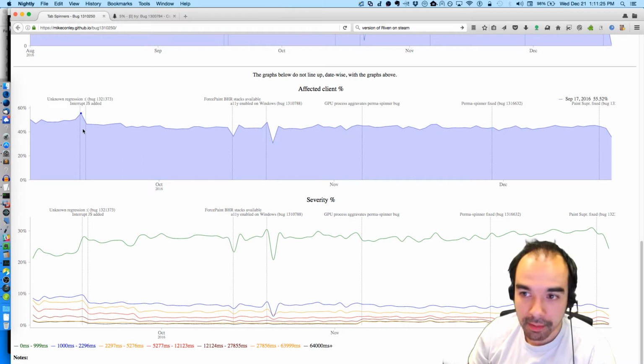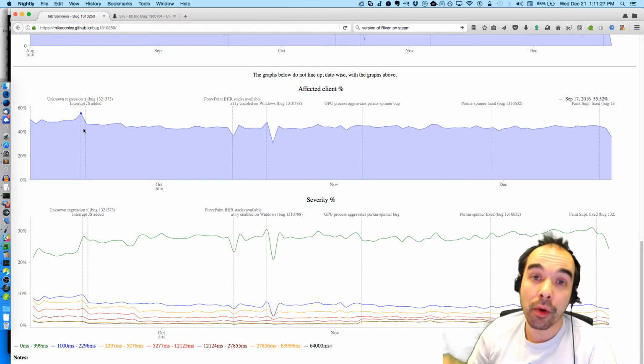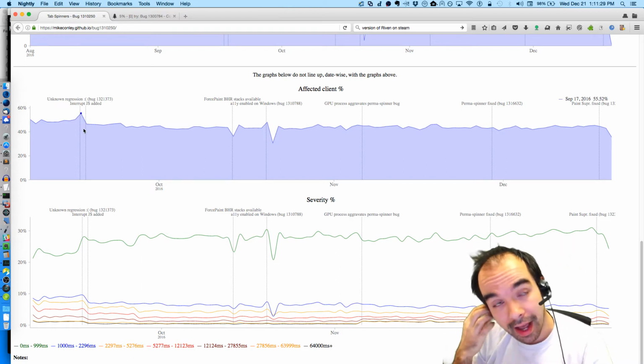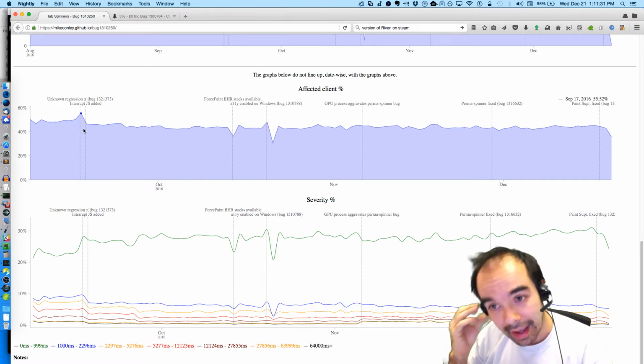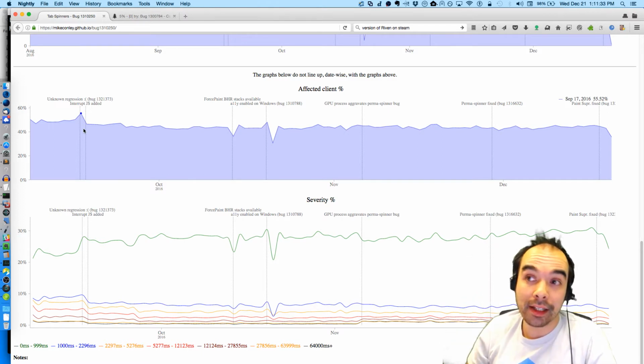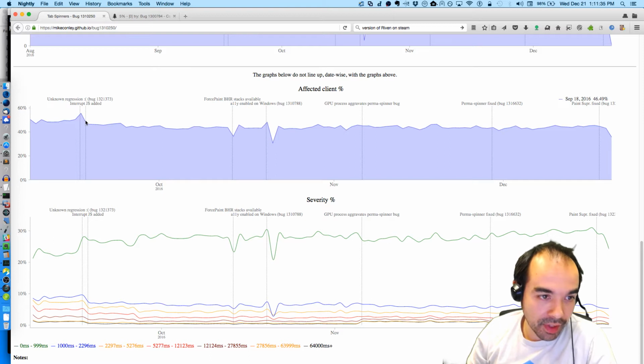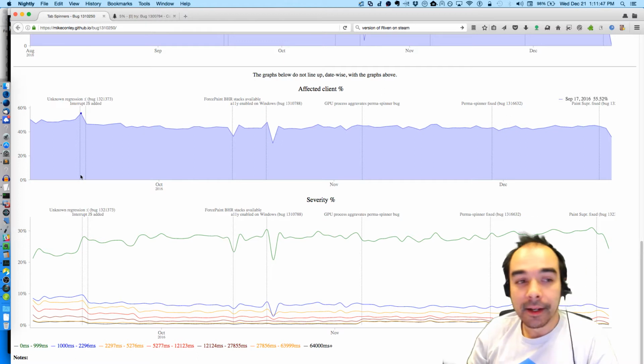And there was some work done back here in September. That work's actually in the beta release right now in 51 and 52 and in 53 on Nightly. That has greatly improved things. This little dip happens right here. This is a nice little drop in the number of affected clients on Nightly anyways, whenever that occurred. It's like there's a drop in all of the buckets of the spinners that people are experiencing.